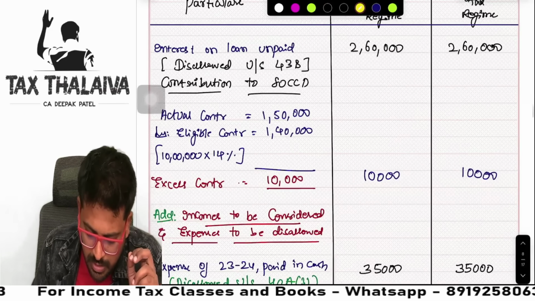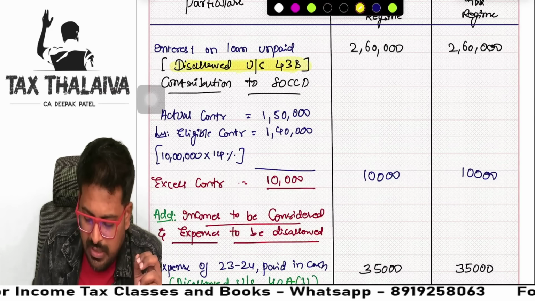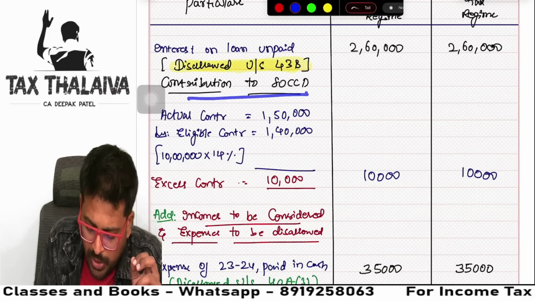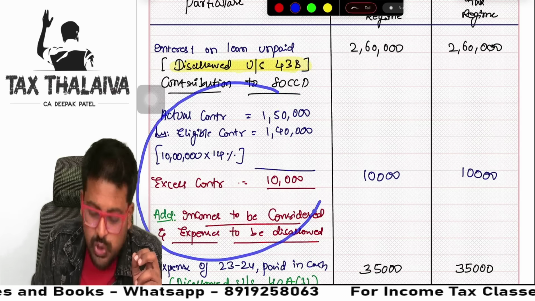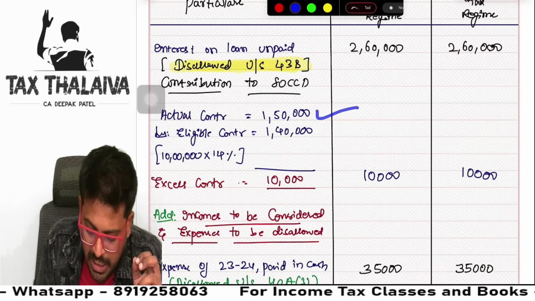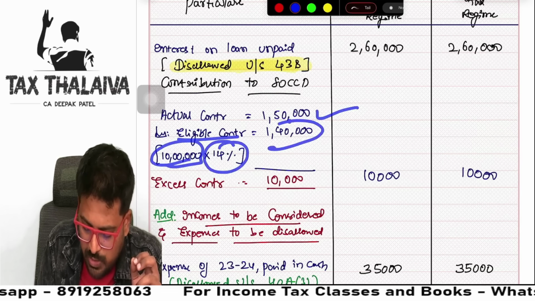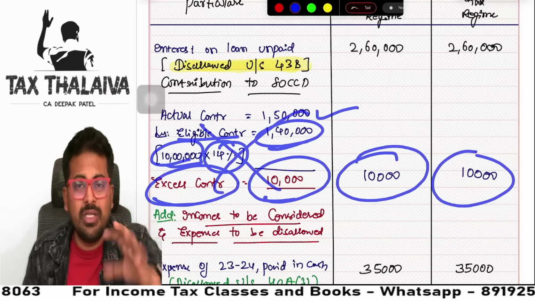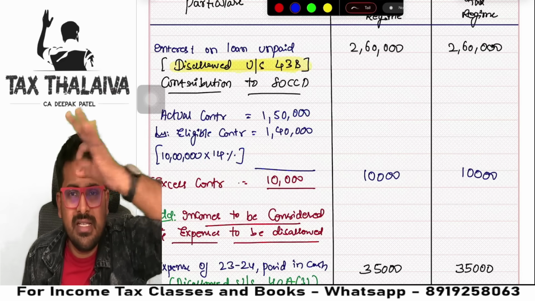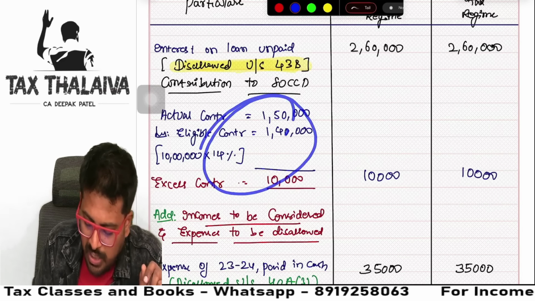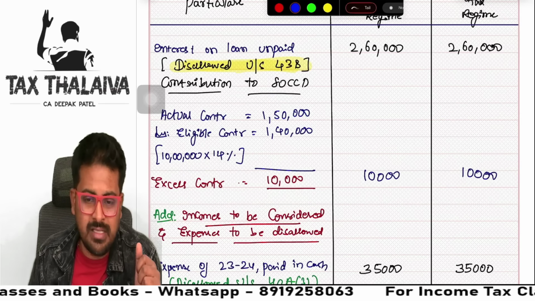Next. Disallowance under 43B. Reason I have written why I have taken this. Now contribution to 80CCD. See here only I have shown the working note also. Actual contribution they did 1,50,000. Eligible contribution is 10 lakhs into 14%, 1,40,000. Excess contribution is 10,000. Like this, if you don't show the workings, you will not get even a single mark. You will get zero. So this working note also should form part of your answer.